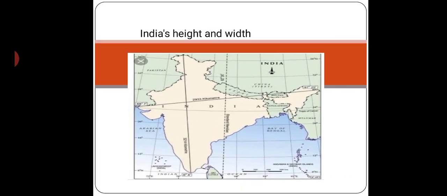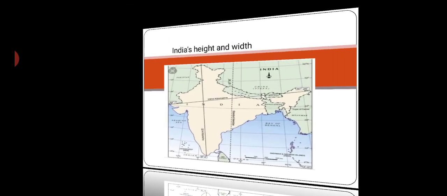Now see India's height and width. In our book also it is written. Now I am telling you what is the height and what is the width. You can see this is the slanting line, this is its width and this is its height. Now you can see its width is 2933 kilometers, and it is called the breadth, and it is from Gujarat to Arunachal Pradesh.